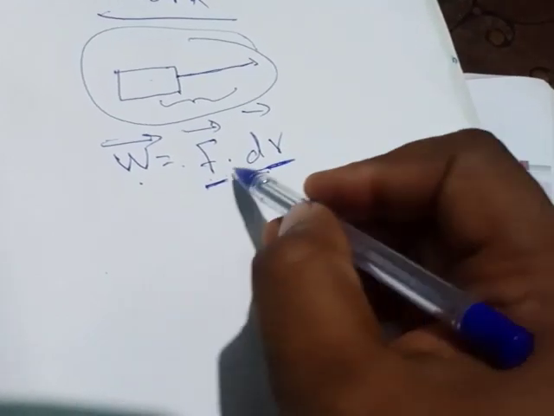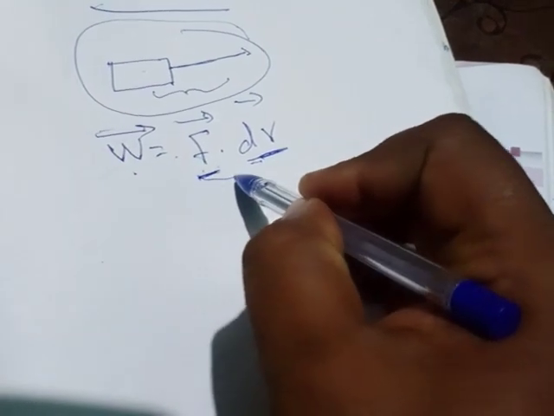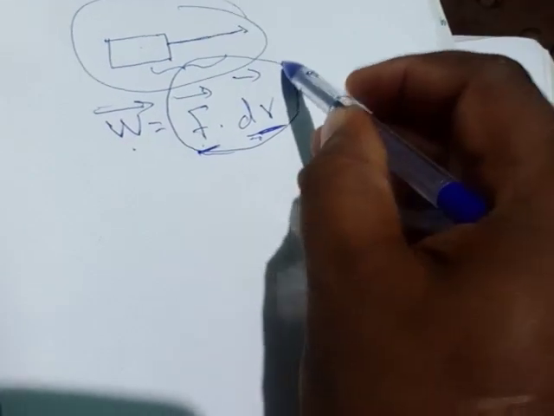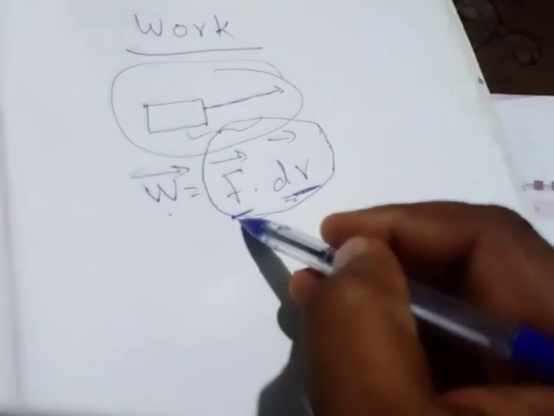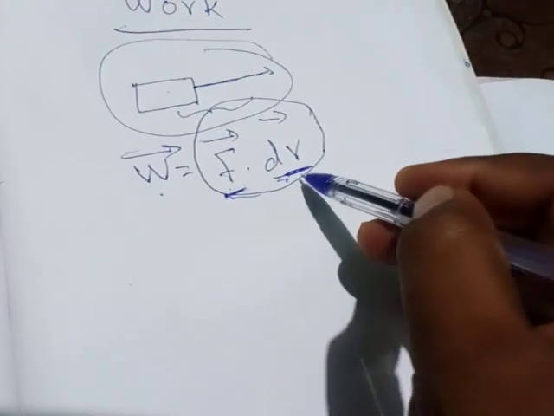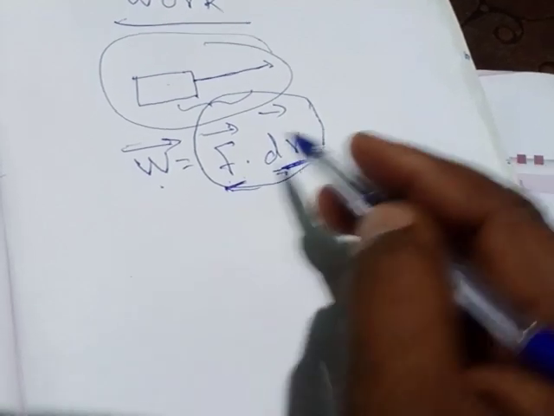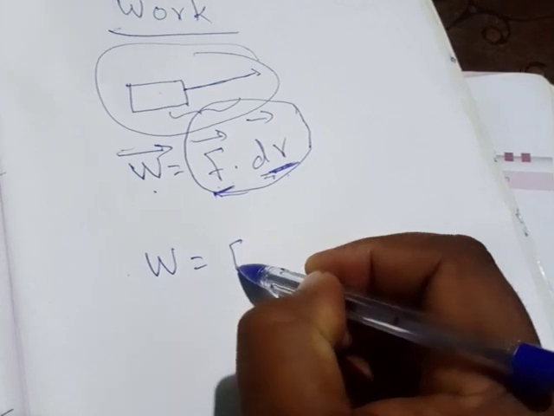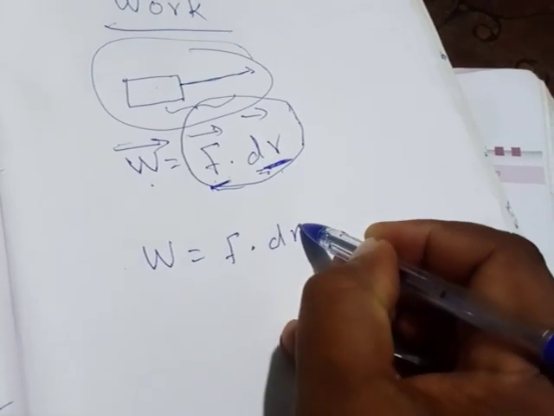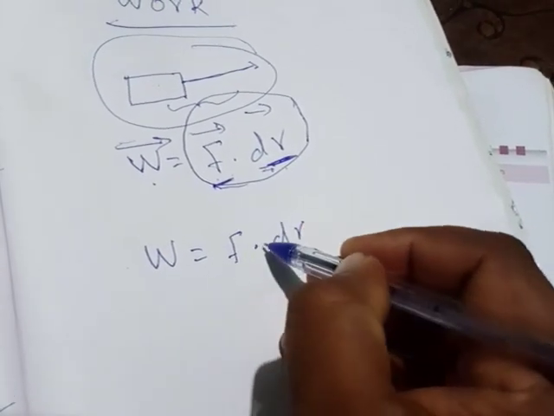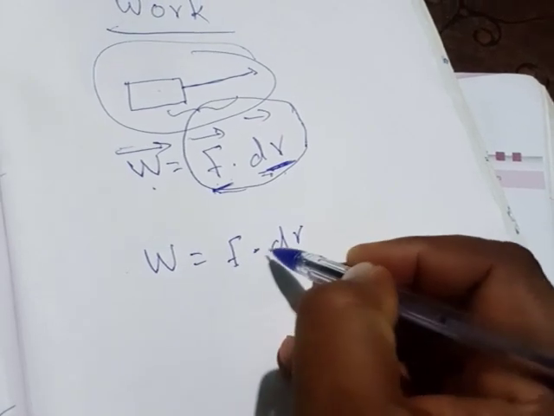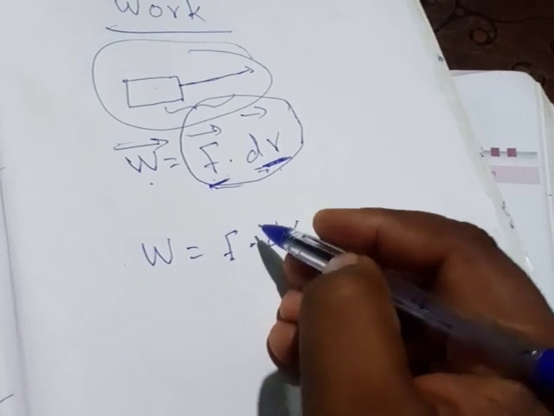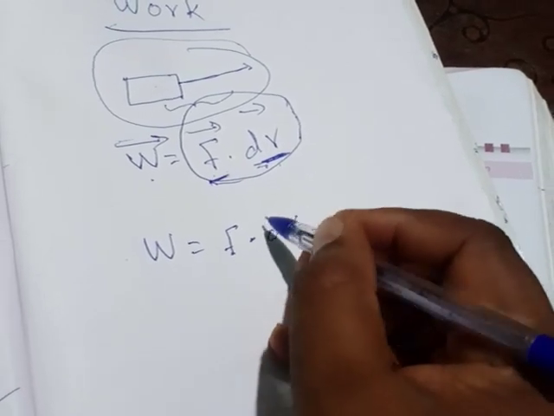So the product of two vectors will be a scalar. So here you can see that the force is a vector quantity, displacement dr is a vector quantity. So from this equation W is equal to F dot dr, this is a product between the force and displacement.